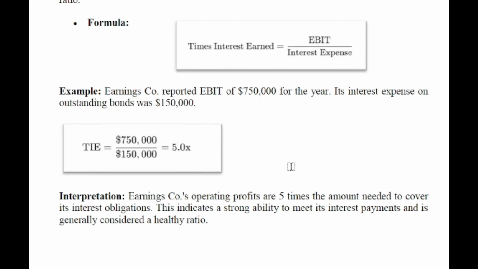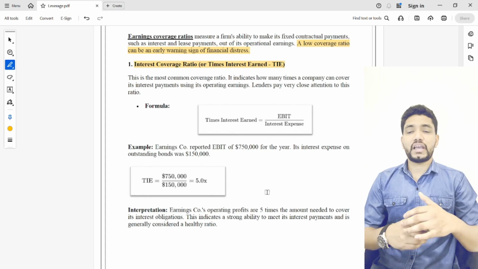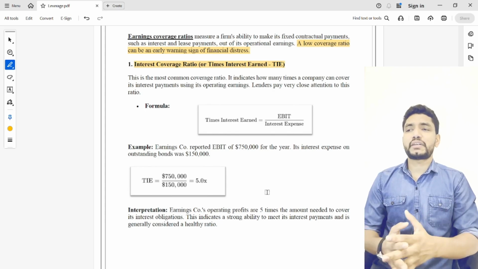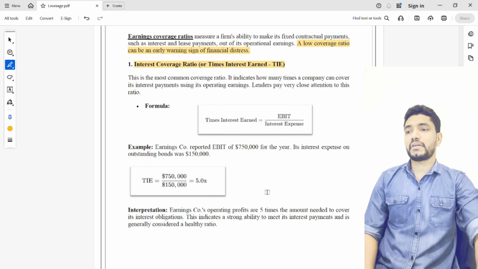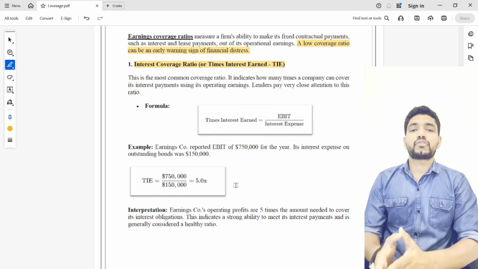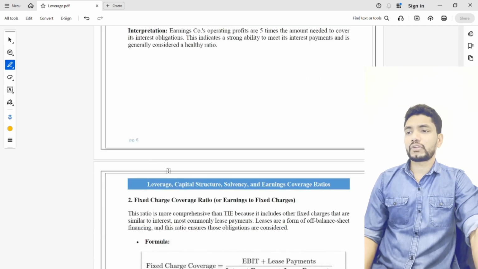This we can normally consider as a strong ability to meet its interest payment, and it is generally considered a healthy ratio. Again, the benchmark of this ratio can vary from industry to industry and company to company. So normally 5 times is considered a healthy ratio. That means this company has operating income, or EBIT, to cover 5 times its interest expense. That is times interest earned. Now we will go into the fixed charge coverage ratio, or earnings to fixed charge.